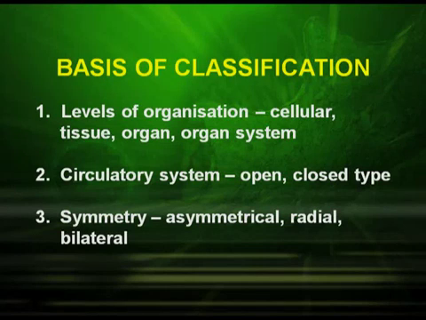Symmetry is another basis of classification. They may be asymmetrical, radial or bilateral. Asymmetrical organisms cannot be divided into two equal halves. In case of radial symmetry, the organism can be divided into two equal halves if the plane passes through the central axis. In case of bilateral symmetry, which is found in case of Annelida and Arthropoda, the organism can be divided into two equal halves in any one plane.